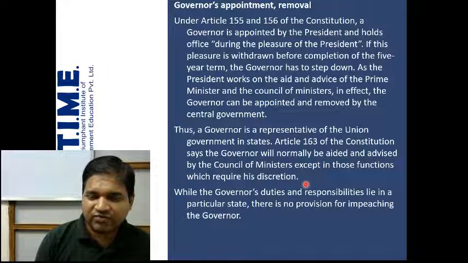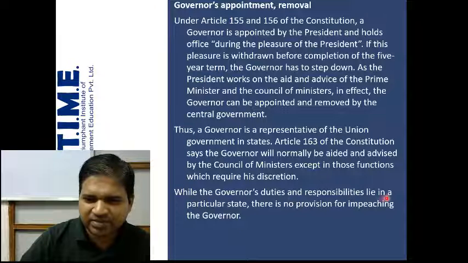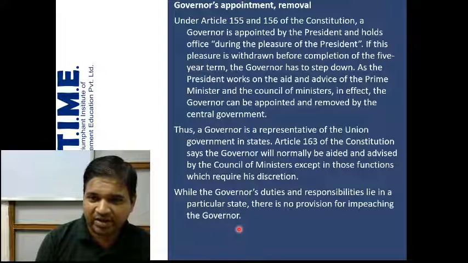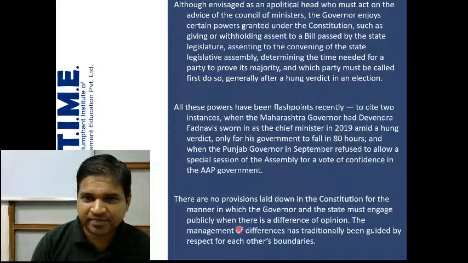So, although the governor works on the aid and advice of the Council of Ministers, there are some areas where the governor has some discretionary power. Some of the powers of the governor you must have heard about are the pardoning power, and some powers regarding giving assent to the bill, withholding the bill. So the governor has some powers, but essentially works on the advice of the Council of Ministers. While the governor's duties and responsibilities lie in a particular state, there is no provision for impeaching the governor. So, just like we have the impeachment process for the president, there is no provision for impeaching the governor. This is what it says.